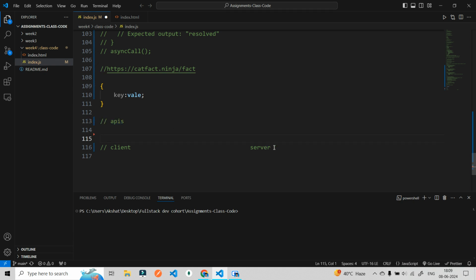What I will do from the server is put data into that box and transfer it through protocols. What protocols do we use on the internet? HTTPS. I will transfer data in HTTPS, and from the client side, I will take the data out of that box. Okay, this is how we are going to use APIs.